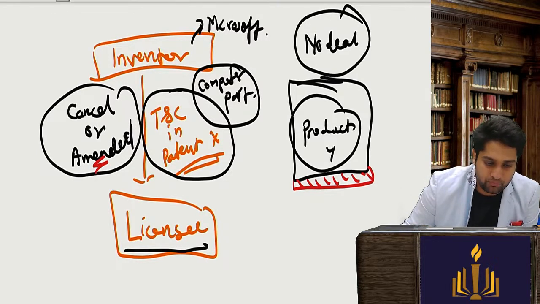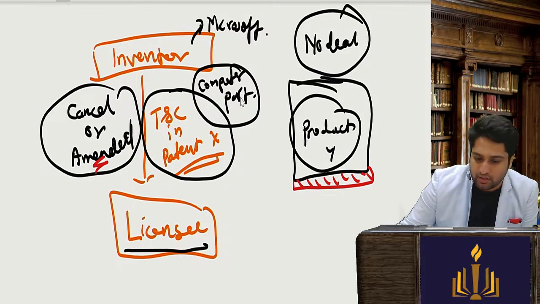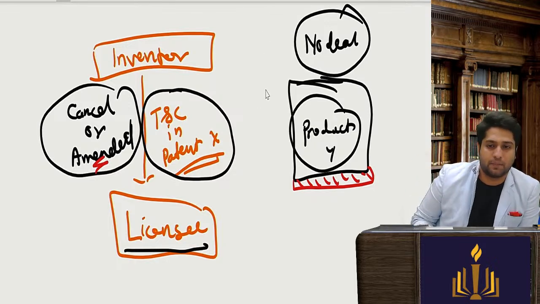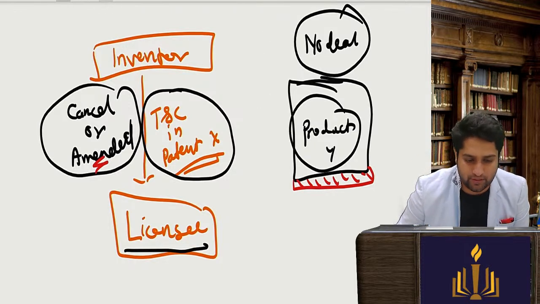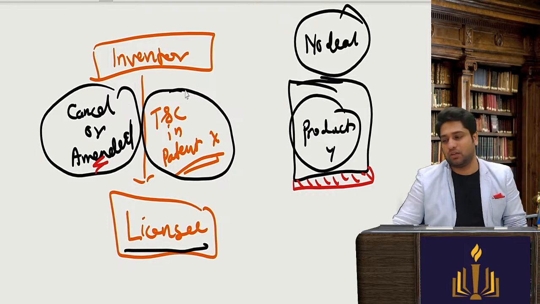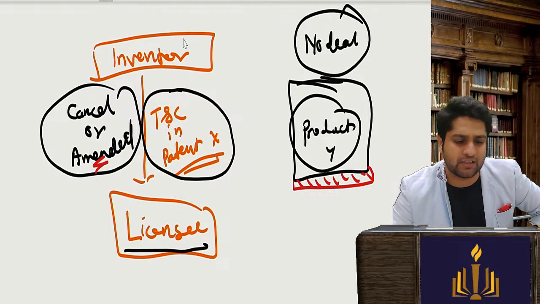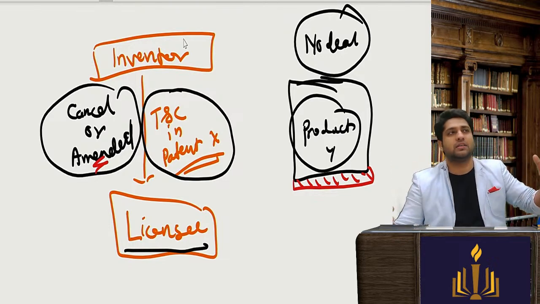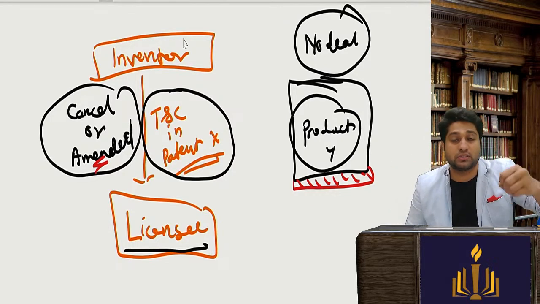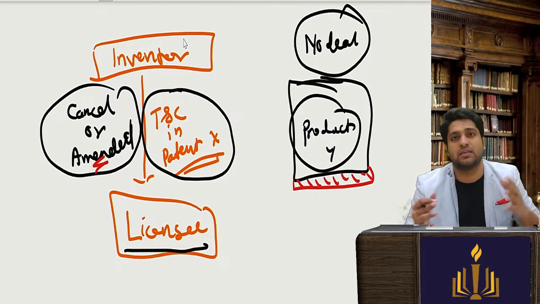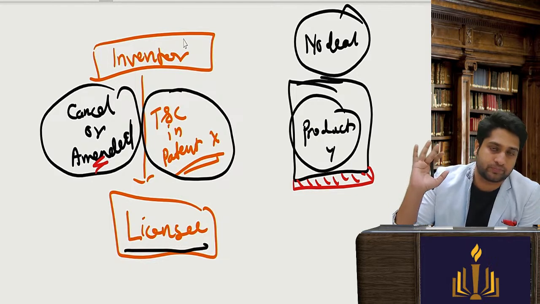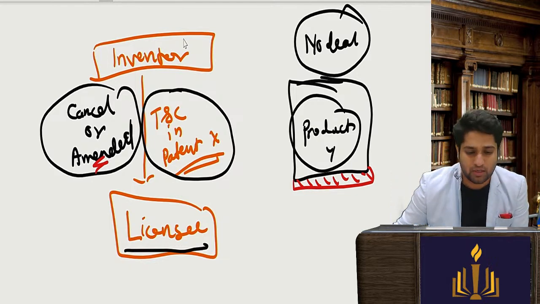So let me give you an actual example. Can you all tell me any editing software? The best editing software, used by all creators, YouTubers, cinematographers or movie makers, is Adobe Premiere Pro.